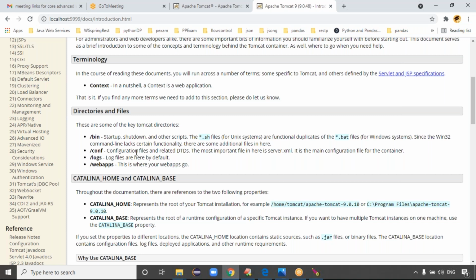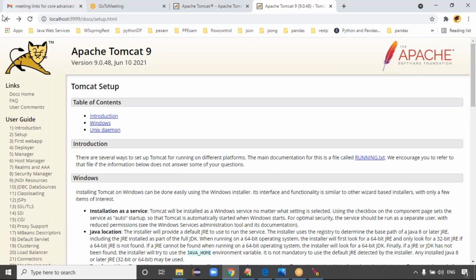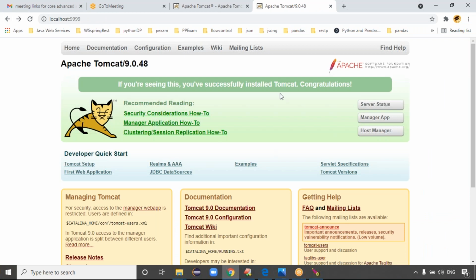Are you clear now? Good. So what does the config folder, log folder contain? Log files are here by default, right? Exactly. Like that, guys, you get this kind of information. You'll get this location, and we'll get this file, guys. But here, whatever applications you deployed in the server.